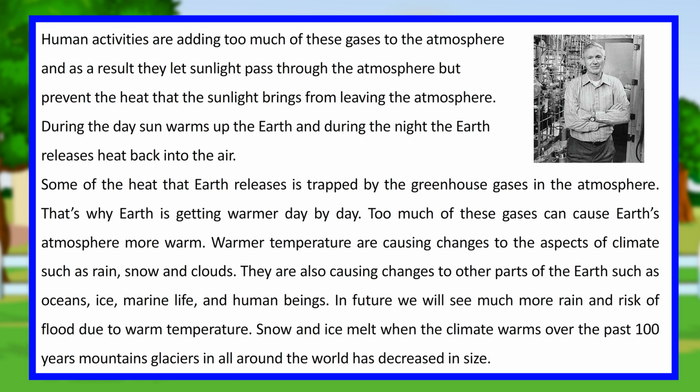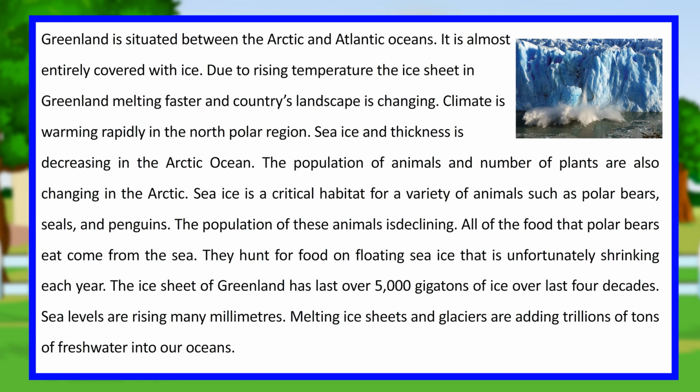Over the past 100 years, mountain glaciers all around the world have decreased in size. Greenland is situated between the Arctic and Atlantic Oceans. It is almost entirely covered with ice. Due to rising temperatures, the ice sheet in Greenland is melting faster and the country's landscape is changing.